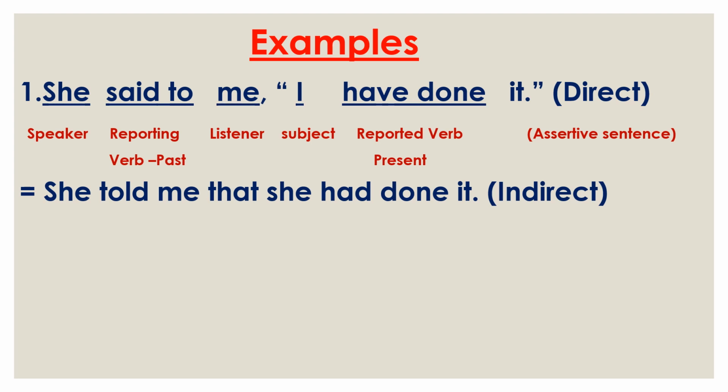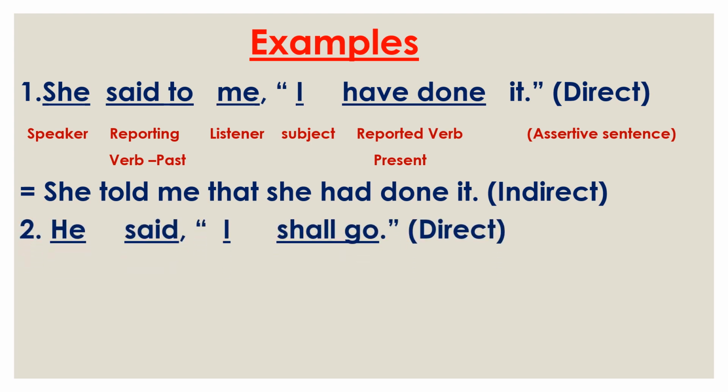Now the subject. The subject is the first person I. That's why we need to change it according to the speaker. Here the speaker is she. That's why in place of I we use she. Then the reported verb have done is in present tense and said to is in past form. That's why we need to change the reported verb into past tense. So we use had done. The past tense of have is had. So we use had done and then the other part. So, she told me that she had done it.